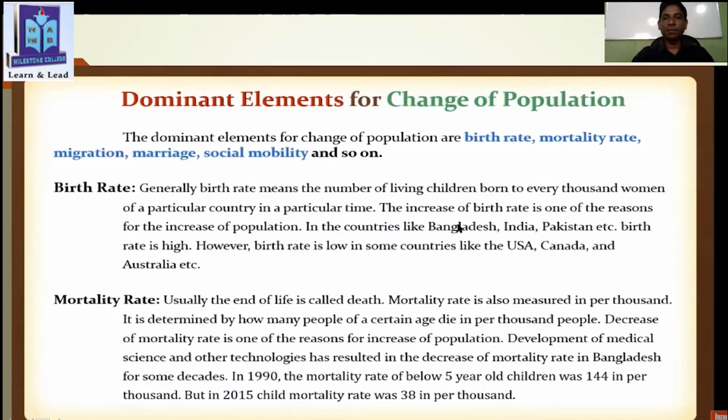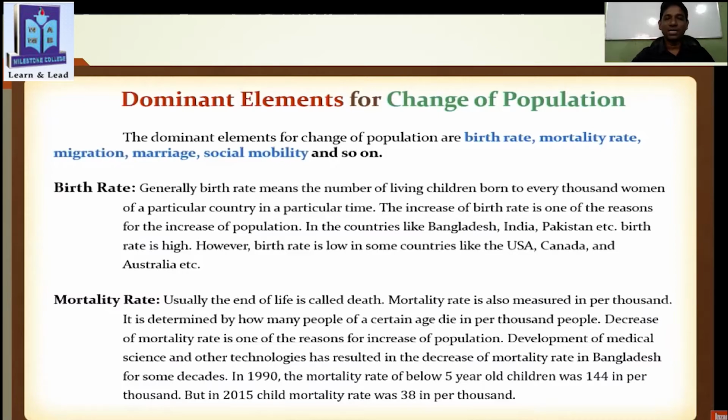The increase of birth rate is one of the reasons for the increase of population. It's a very important point. In countries like Bangladesh, India, Pakistan, etc., birth rate is high. However, birth rate is low in some countries like the USA, Canada, and Australia.